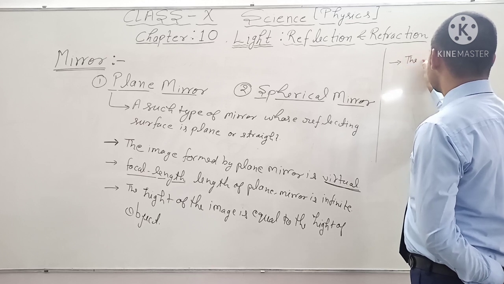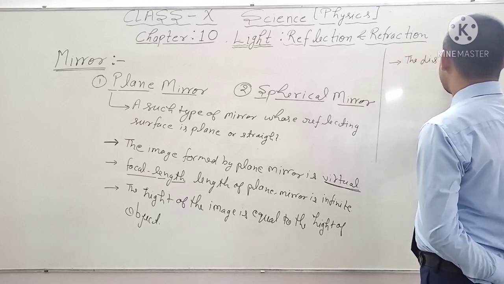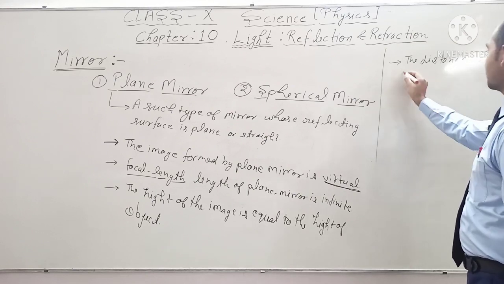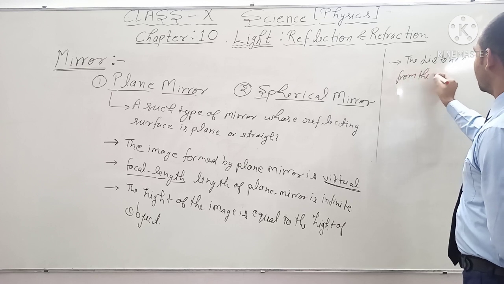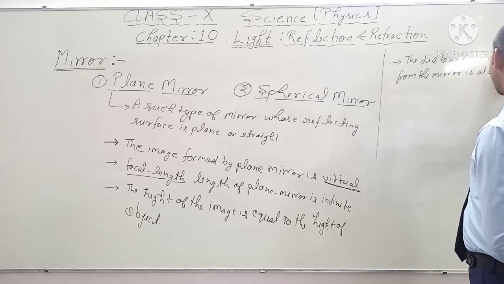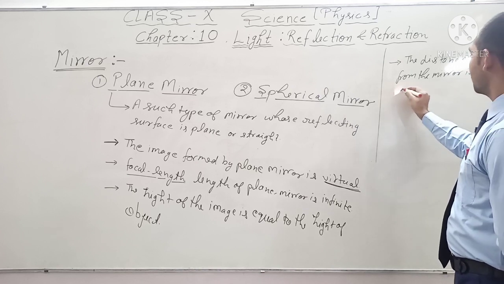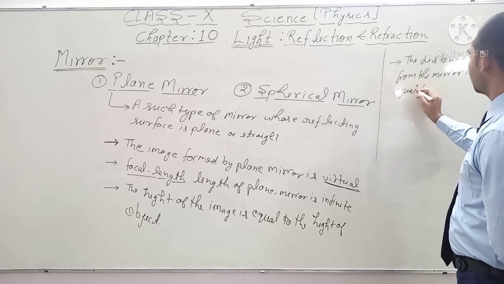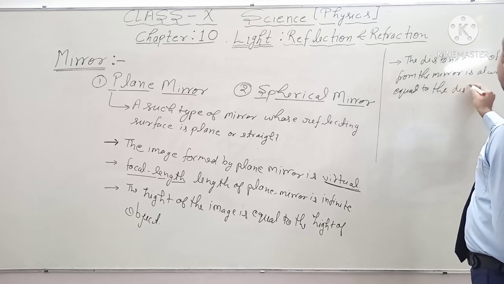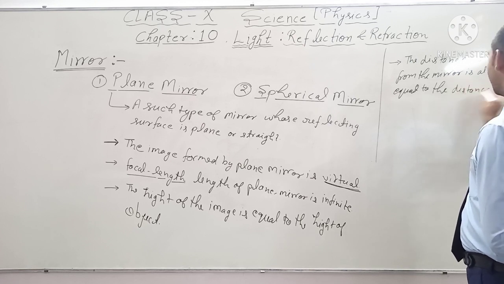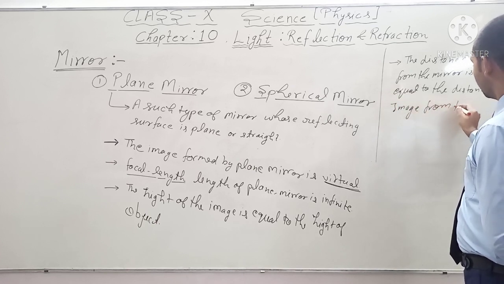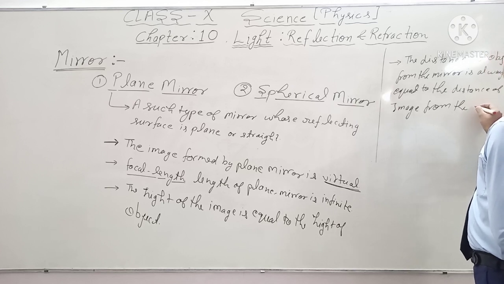The distance of the object from the mirror is always equal to the distance of the image from the mirror.